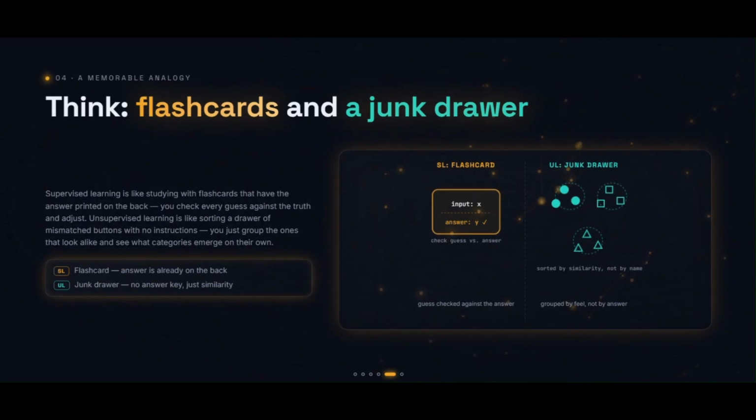Here's an analogy that sticks. Supervised learning is studying with flashcards. Every card has the answer on the back, so every mistake teaches you something. Unsupervised learning is dumping out a messy drawer of random objects. Nobody tells you how to organize them. You naturally group similar things together. One learns from answers, the other learns from similarities.